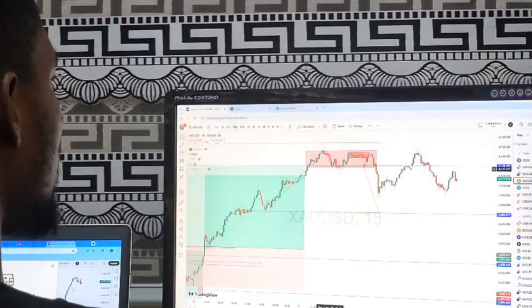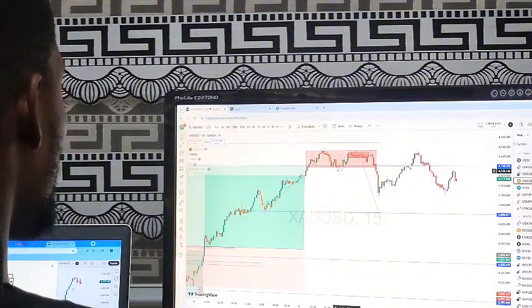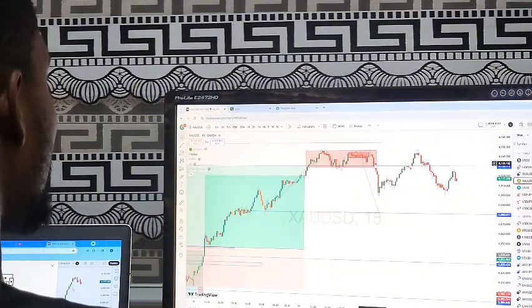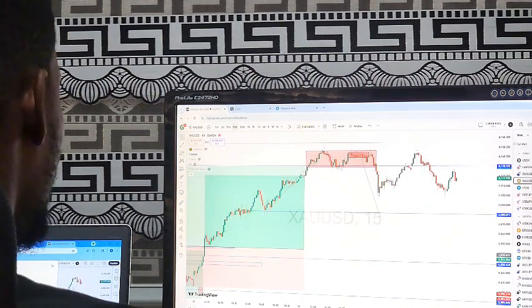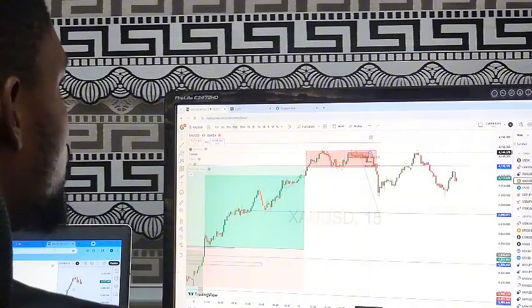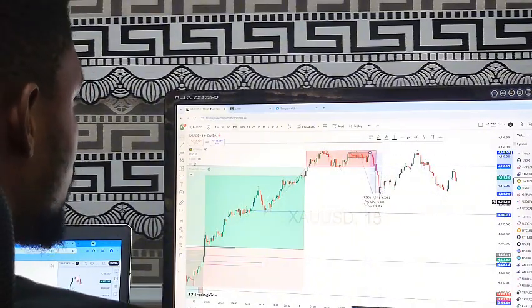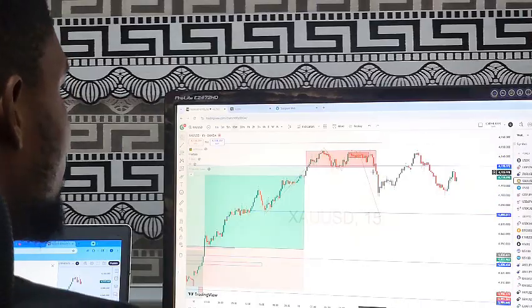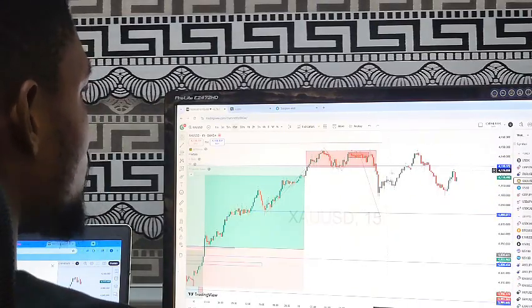This was my analysis yesterday, as you guys can see. So we did some little analysis on gold, on where it is going to be heading towards this day. And we actually made a good amount of profits because we got a very nice sell on gold of over 432 pips.